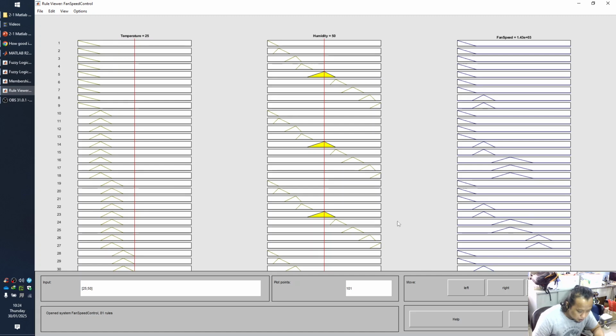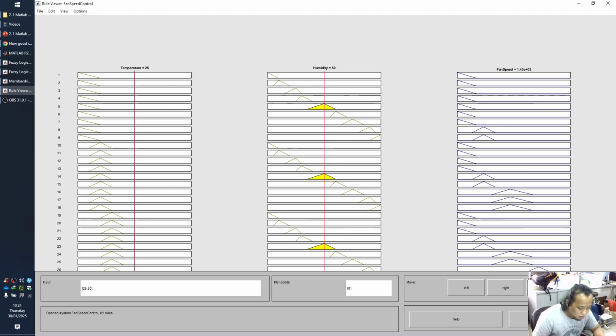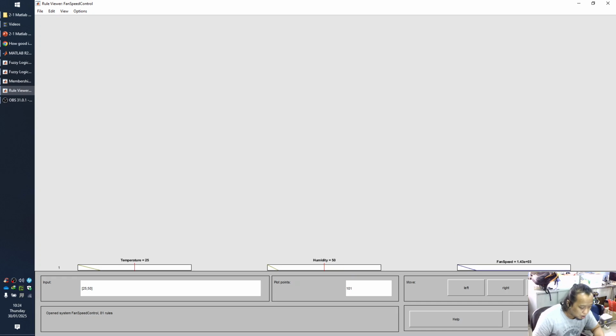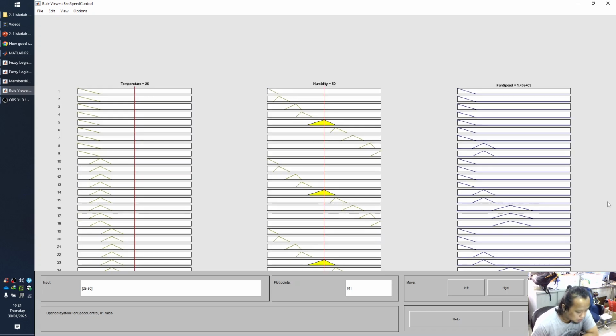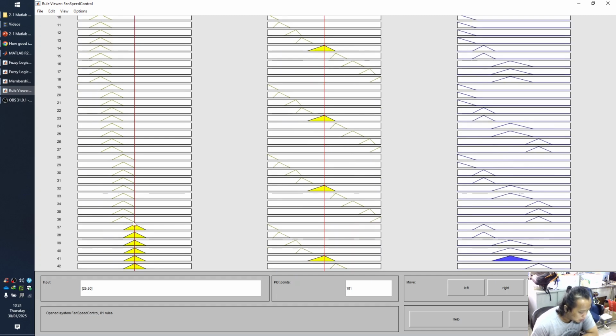So humidity is in here, and this is the temperature.